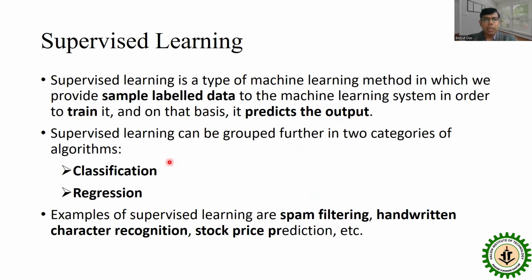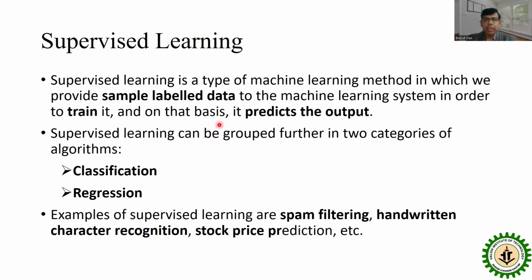What is supervised learning? Supervised learning is a type of machine learning method in which we provide sample labeled data to the machine learning system in order to train, and on the basis of that it predicts the output. Basically, in supervised learning, the machine is trained by the labeled data. Labeled data means the data that contains the features as well as the predicted output that is present in the training data.